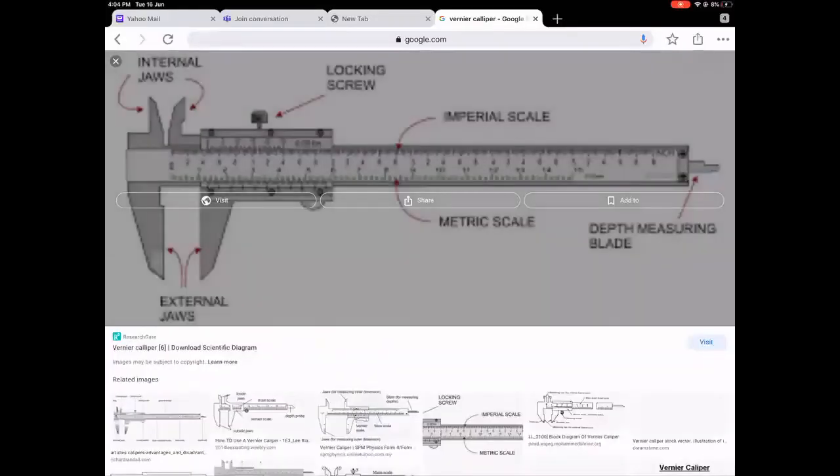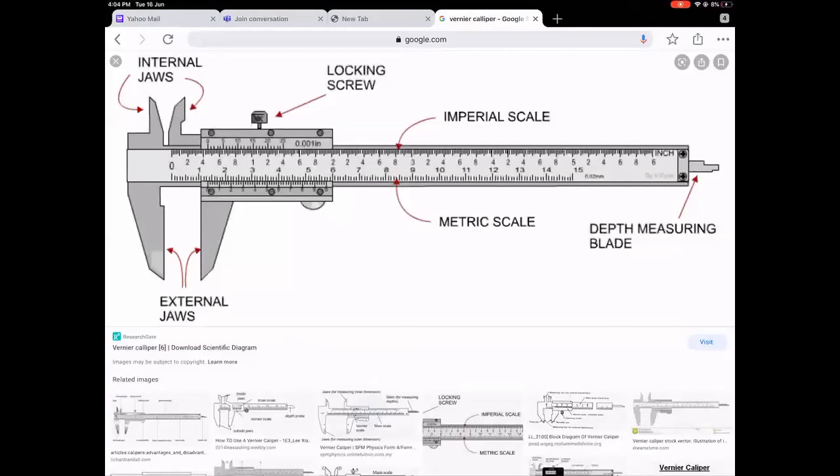Yeah, this is much better, a beautiful one. Now you see, on the ground, you have the main scale. Then you have the vernier scale. Can you tell me what is the main scale reading? Please don't put it in the chat box. You just work it out for yourself. After 2 minutes, I will tell you the answer. Then you tell me right or wrong. All of you, please look at it and find the main scale reading. Then try to find out what is the vernier scale reading.